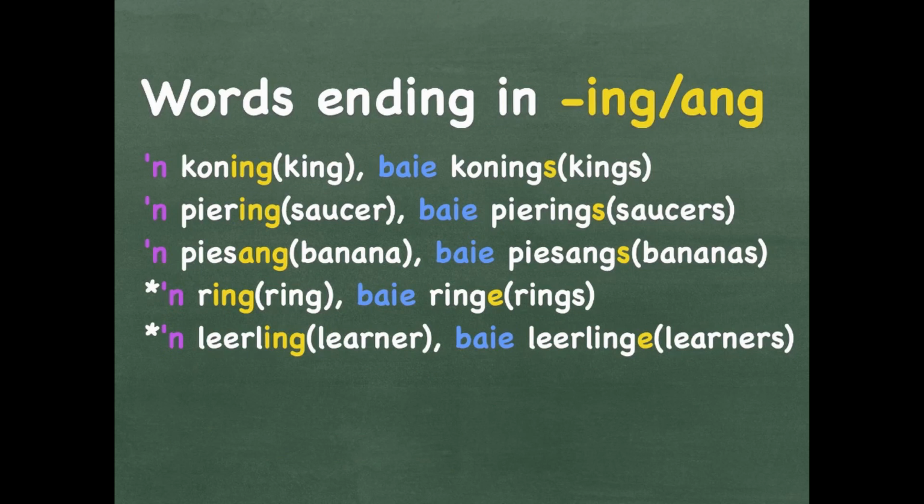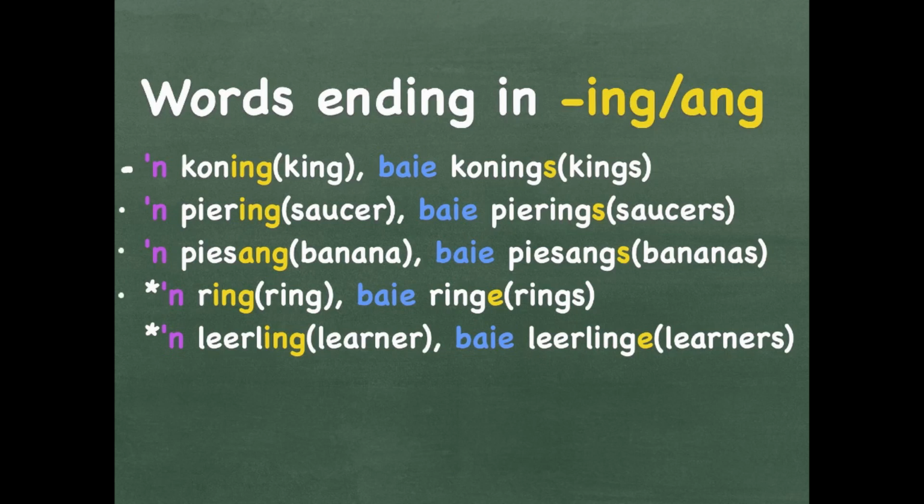All of these words also have more than one syllable, but also the word ring will get a S. All of these words get a S at the back when put into plural, like a koning, baie konings, a piering, saucer, baie pierings. That is a saucer that you put under a cup. Pisang is a banana, baie piesangs.